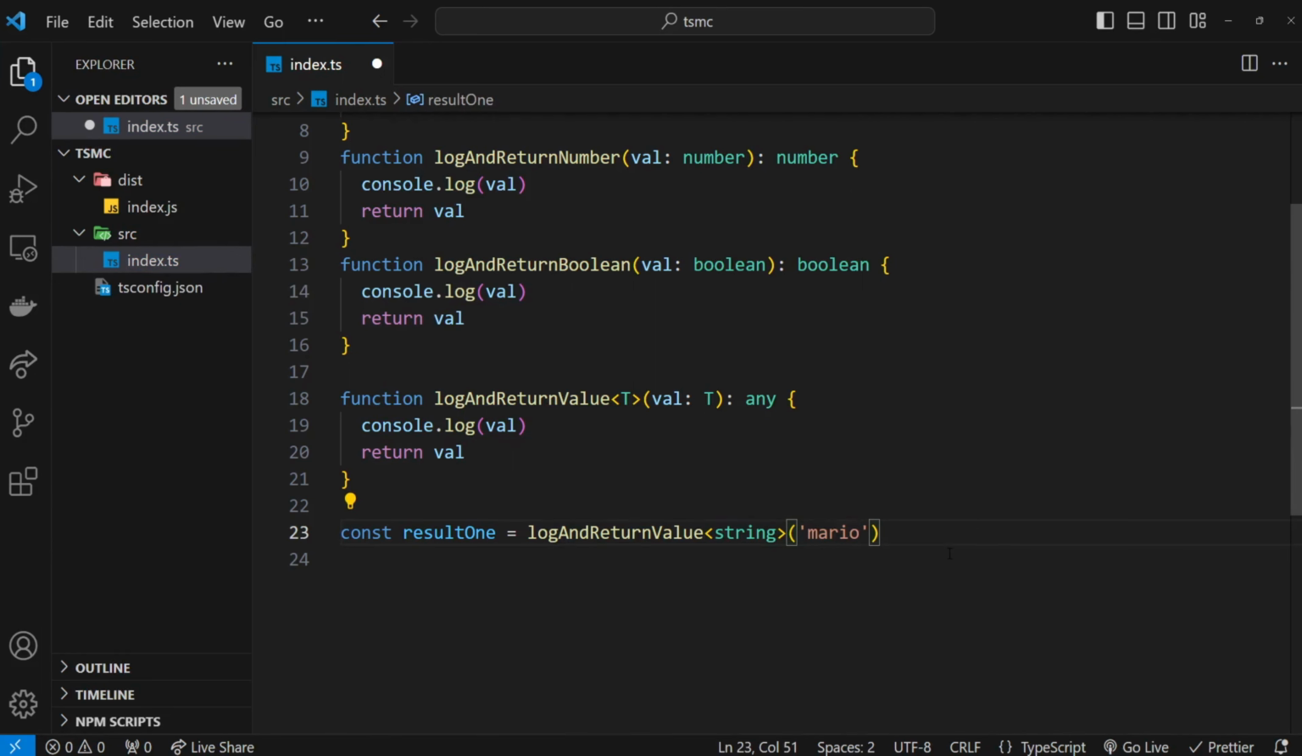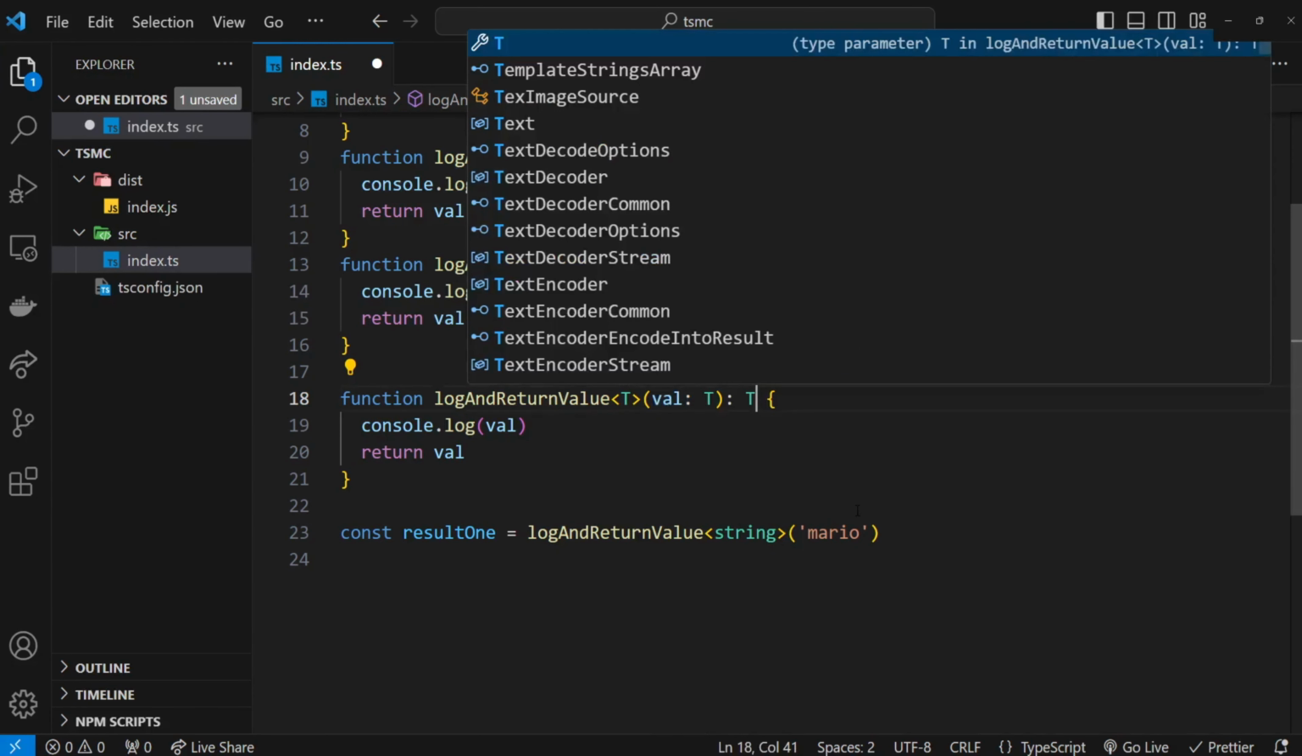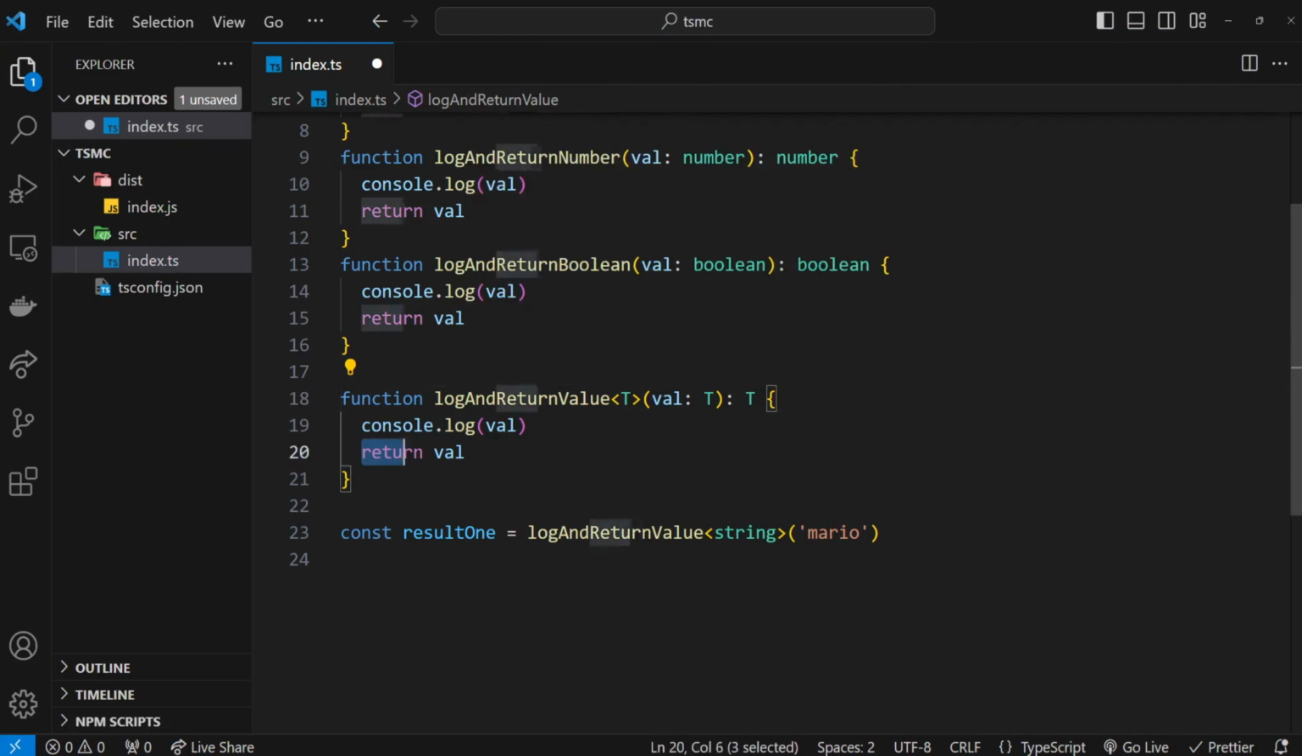So now in the function, it captures the type, and it knows the argument will be of that type as well. And it's going to be a string in this case. We can now also specify the return type to be T as well. So when we return this value now, it knows it's of type T, which matches the type which was passed into the function in the angle brackets. So in the case down here, when we invoke the function, at this point TypeScript knows that the return type will be a string now. And if we hover over the result, we can see the type of string, which is awesome.